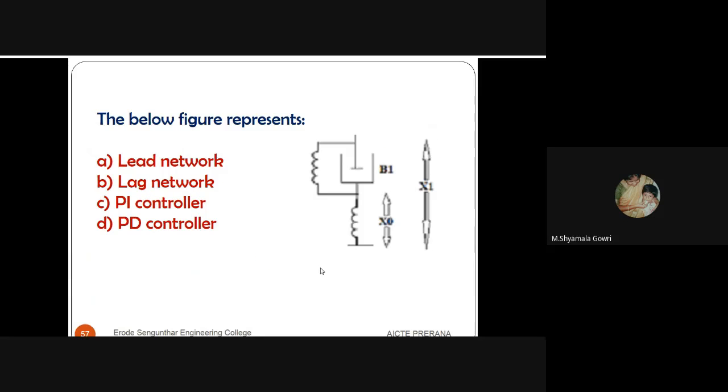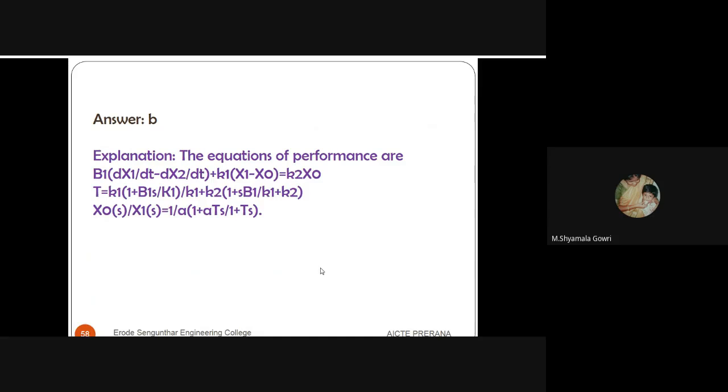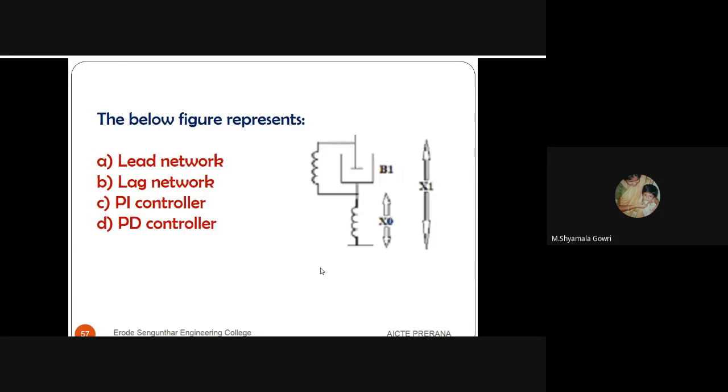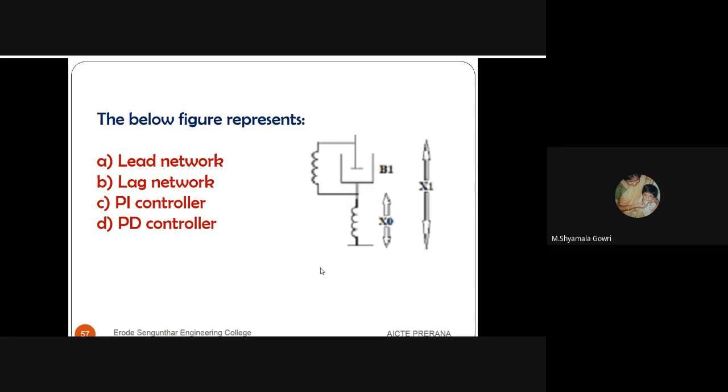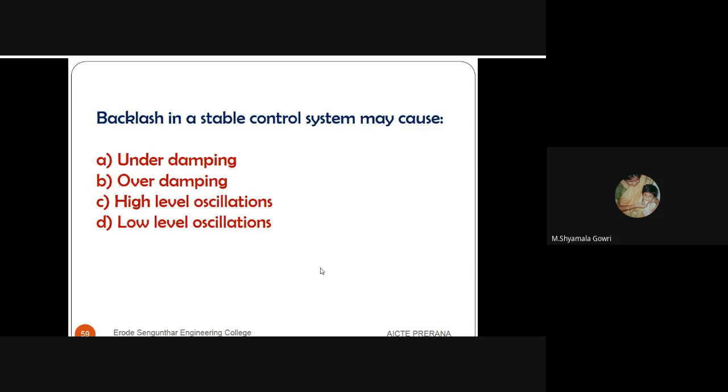Next question. In the below figure, what does it represent? Is it a lead network, lag, PI, PD? Of course, it is not a PI or PD controller, so the options are A and B, lag or lead. By solving this entire system, B1 into dx1 by dt minus dx2 by dt plus k1 into (x1 minus x0) equal to k2 into x0. By solving this and viewing this transfer function, of course, this figure is a lag network.